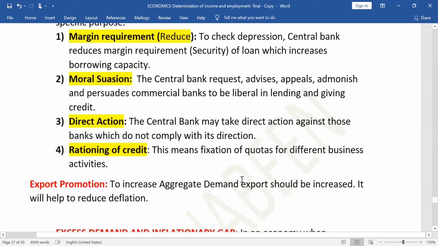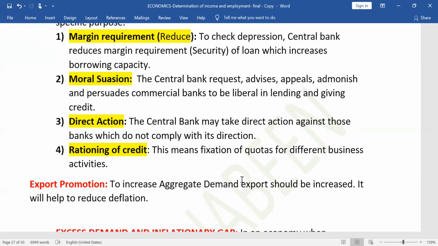Direct action. Central bank can even take direct action if any bank, commercial bank, is not listening to the advices given by the central bank. Commercial bank is not listening, then they can take direct action also. Rationing of credit means central bank can decide fixed quotas, how much loan should be given for business activity, how much loan should be given for consumption purpose.